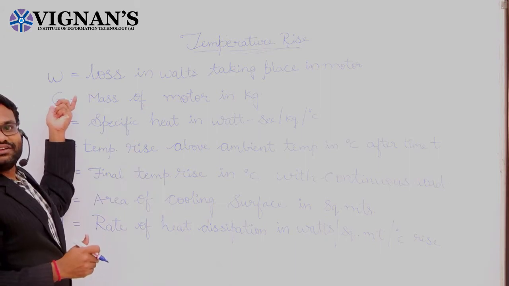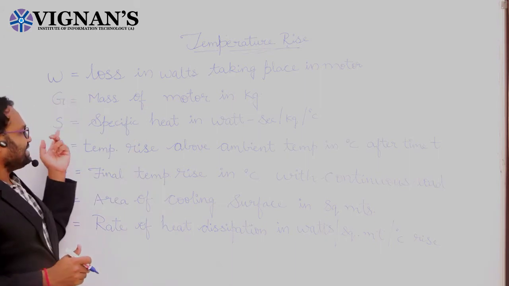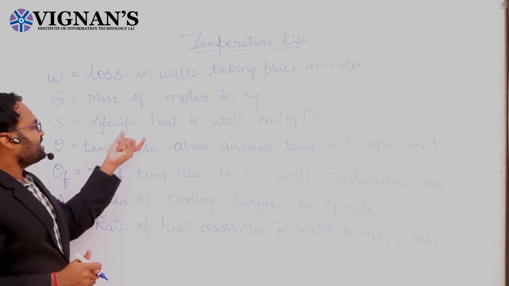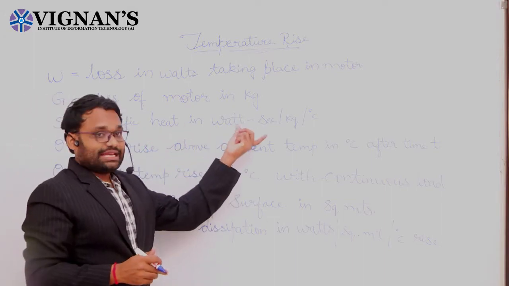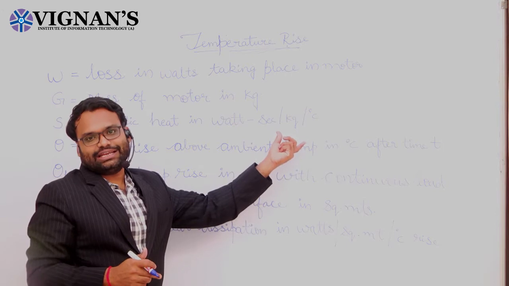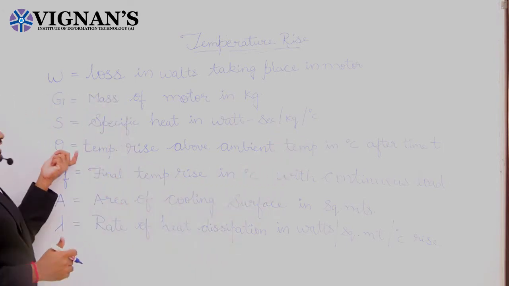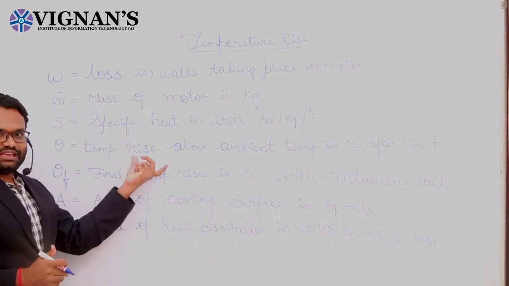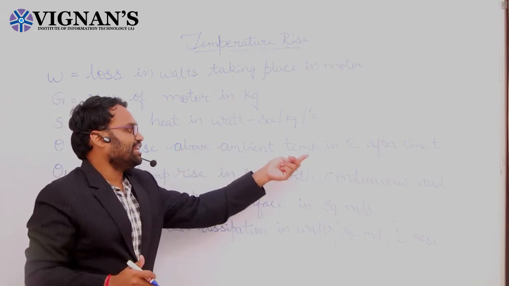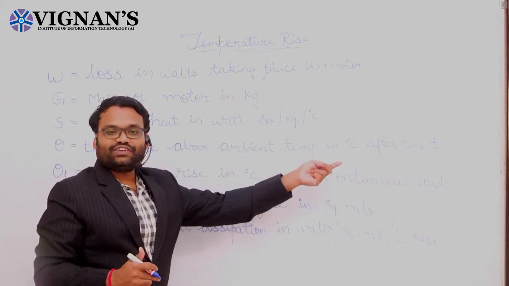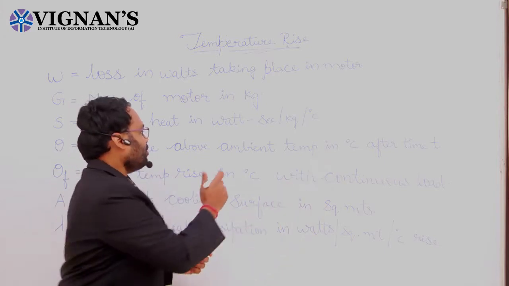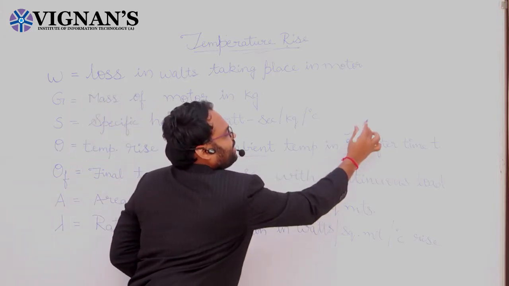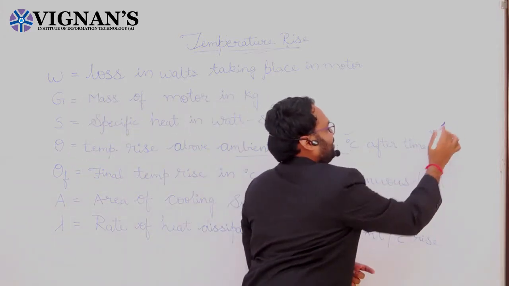S represents the specific heat in watt second per kg per degree centigrade. Clear? Theta is the temperature rise above ambient temperature in degree centigrade after time t.